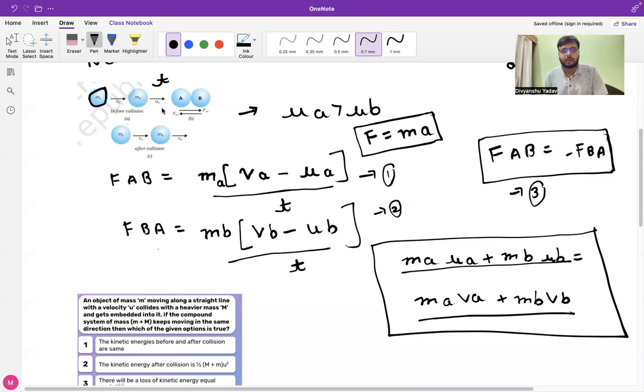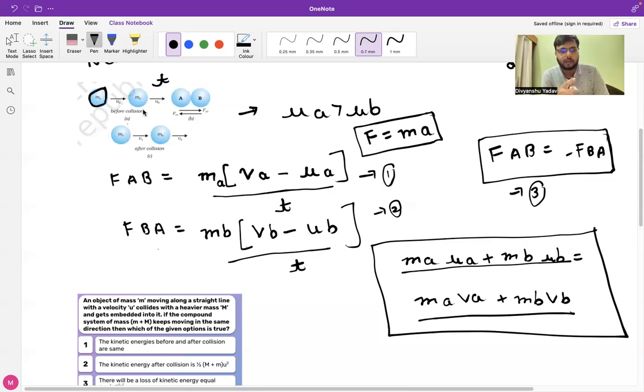For this condition, we considered that the velocity of body A will be greater than the velocity of B. Or we can also assume that body B is also moving with some velocity UB, but the velocity of body A will be much greater than that of body B, because it has to collide. Until this condition is fulfilled, the bodies will not collide with each other. So for this to happen, the velocity of body A has to be more than that of body B.